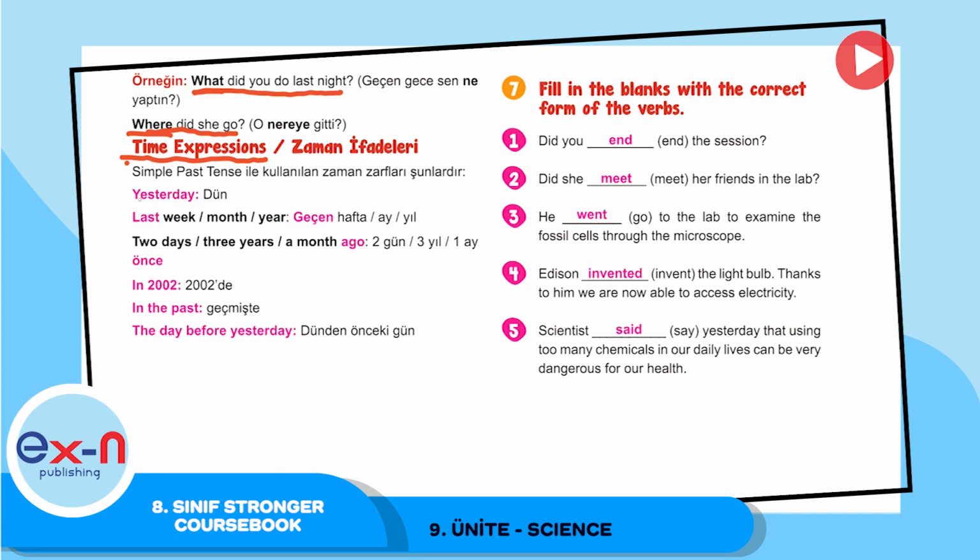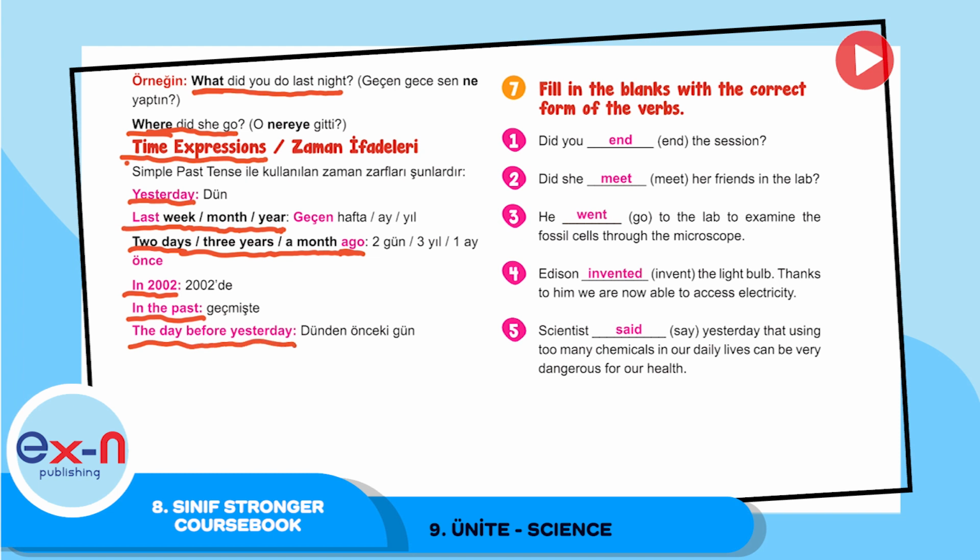We can say yesterday, last week, last month, last year, 2 days ago, 3 days ago, 3 months ago, or even a month ago. In 2000, in the past, the day before yesterday.